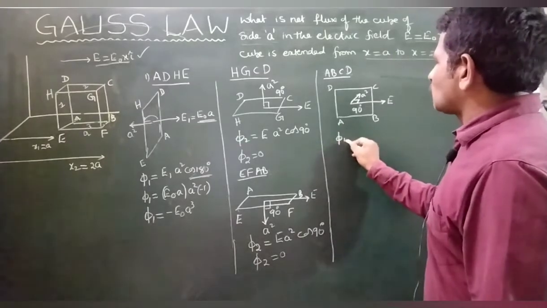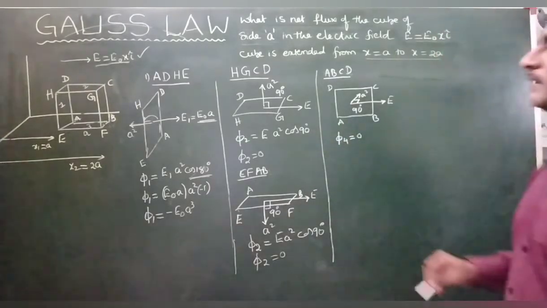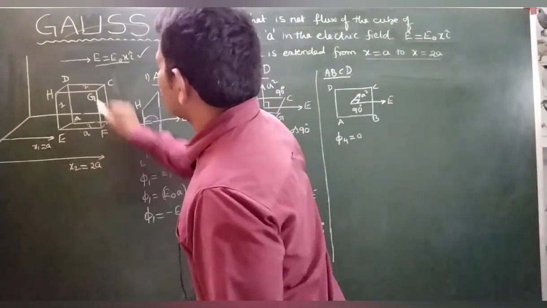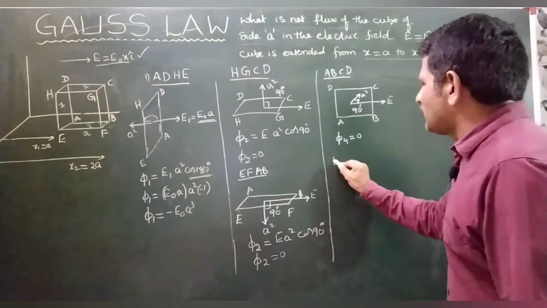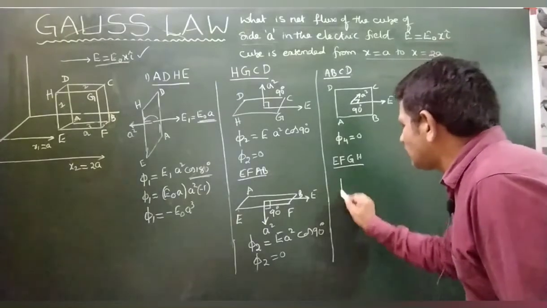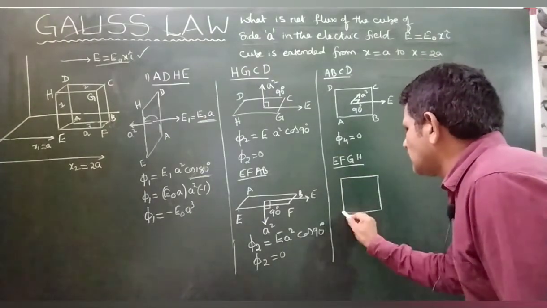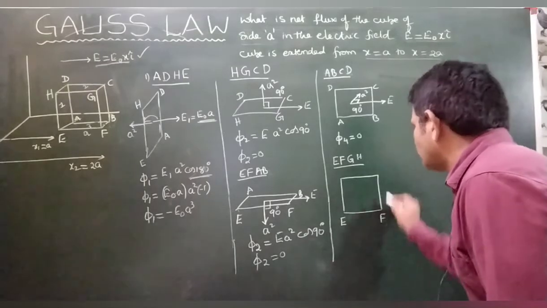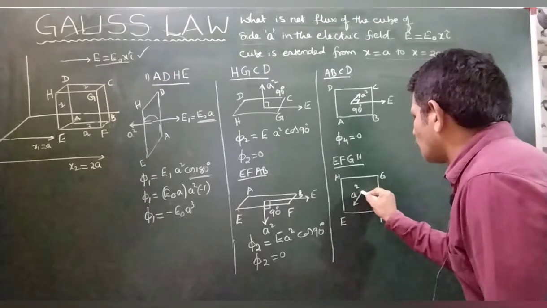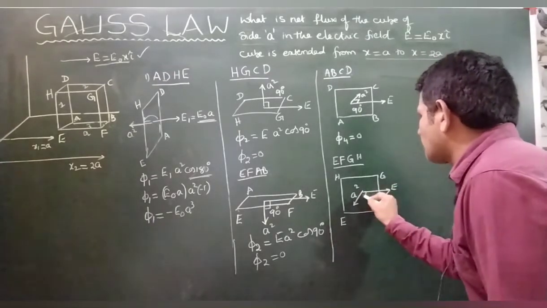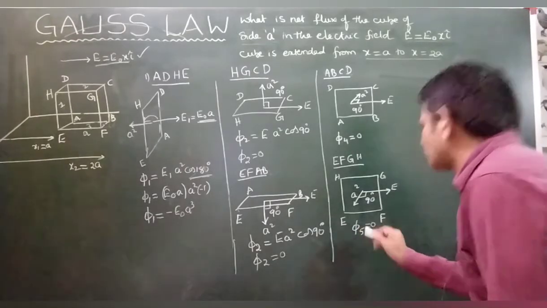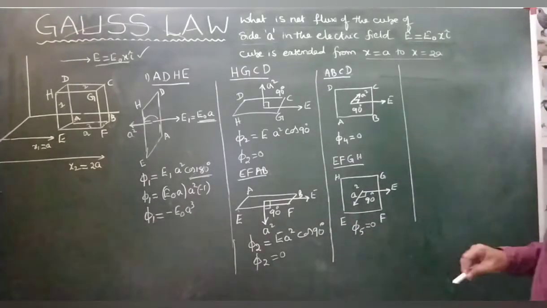Therefore flux through ABCD is 0. Next, EFGH. Area vector outwards, electric field in this direction, angle between them is 90 degrees, flux will be 0. And the last plane, one is left.